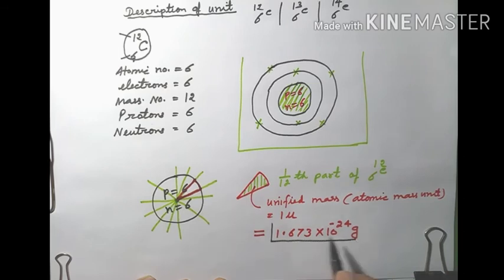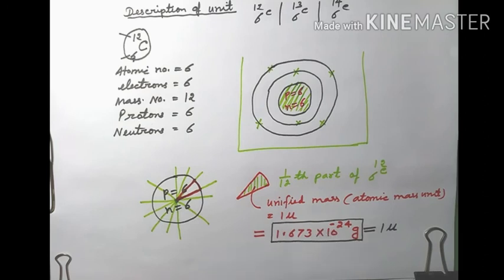ये जो मास है, इतने मास को हम लोगों ने कह दिया that is equal to 1 U. अब अगर किसी एटम का मास एग्जैक्टली इसके बराबर है 1.673 into 10⁻²⁴ ग्राम, तो either we say this that उस एटम का मास इतना है, or we say it is equal to 1 U. That has the same meaning. जैसे best example that is 1 atom of hydrogen.